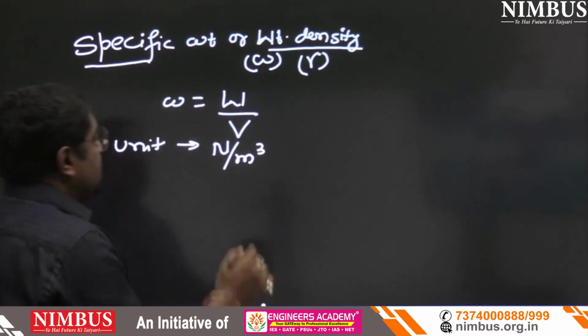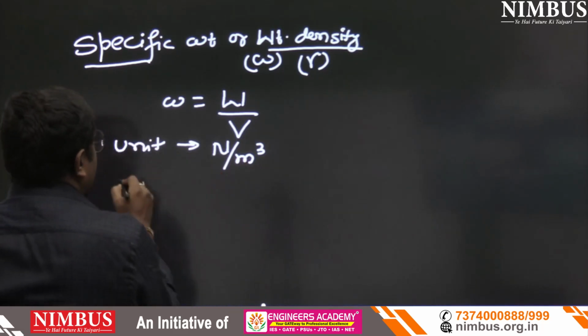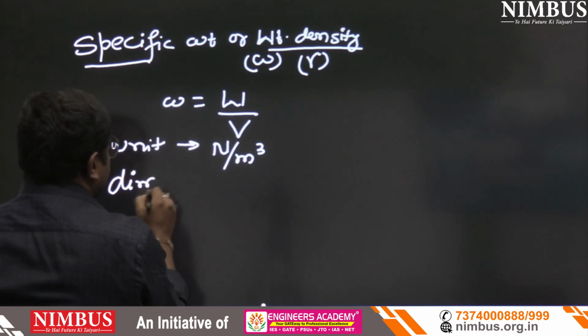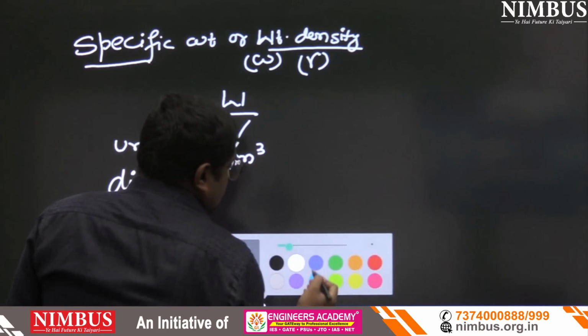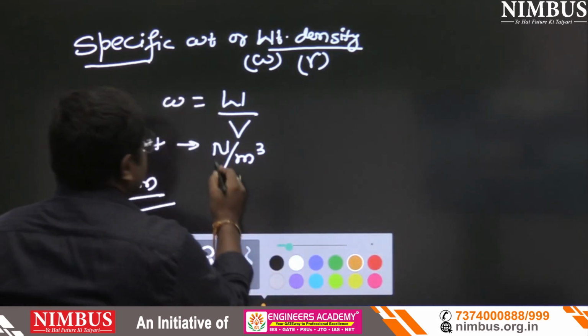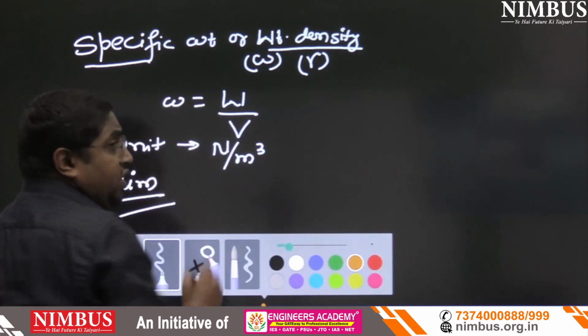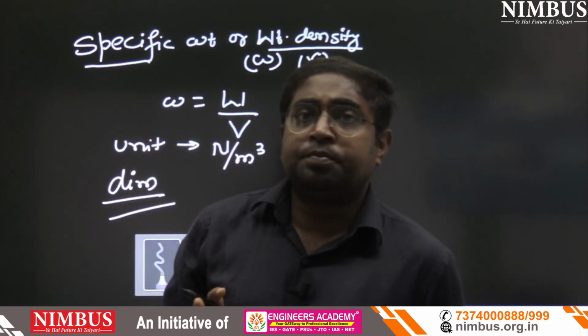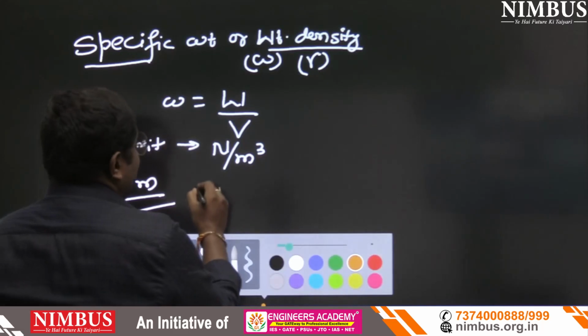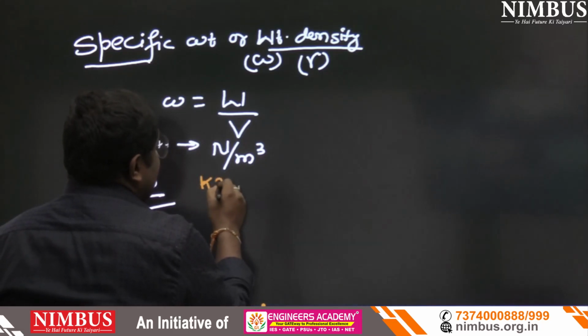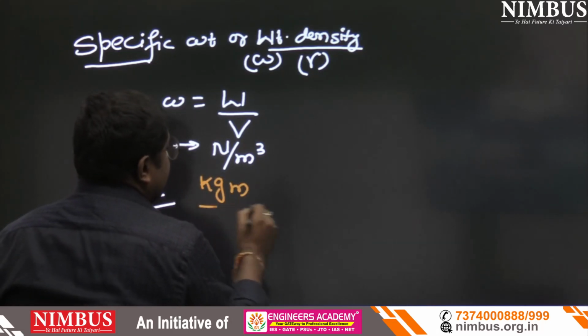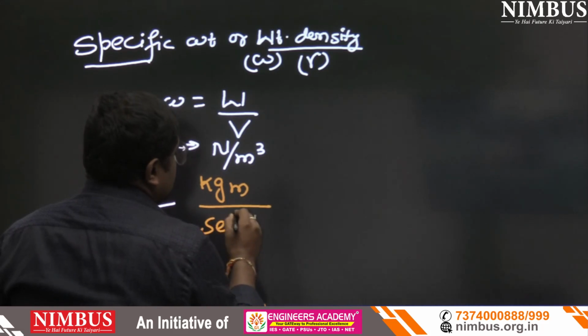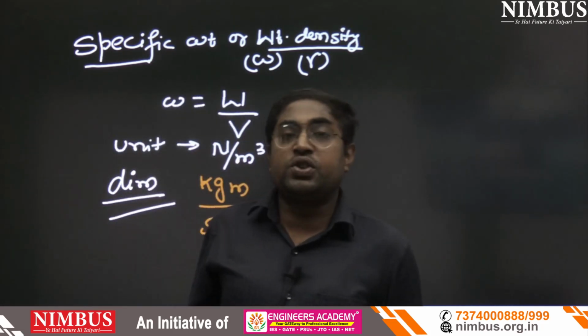For writing the dimension, first we have to know about Newton. Newton is the unit of force. Force is mass into acceleration, so kg meter per second square is Newton.